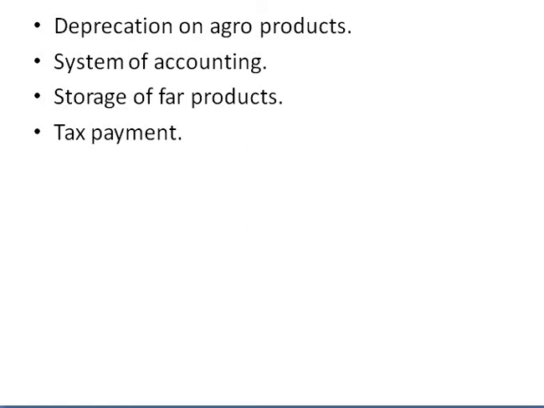The farmer must see that he does not incur a very high cost of storage. If the cost of storage is high, then the expenses incurred on the product will be more, and that's how the selling price will also be more. So you have to store the products in the right manner, and also see that the storage cost is not very high. If the cost is very high, then it becomes very difficult for the farmer to sell the product.